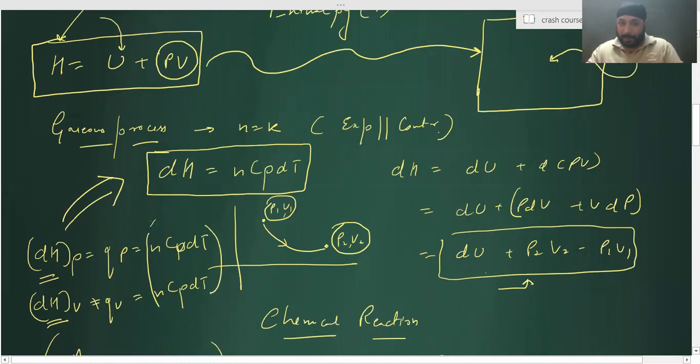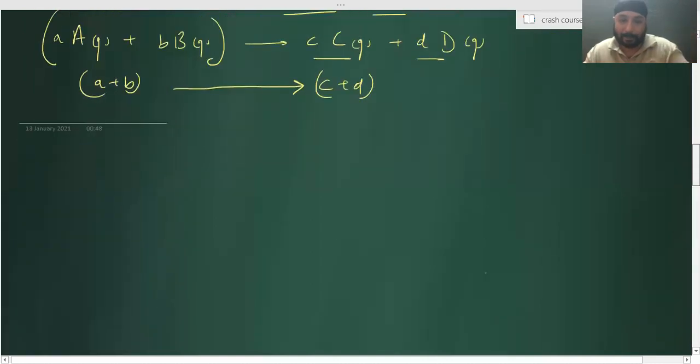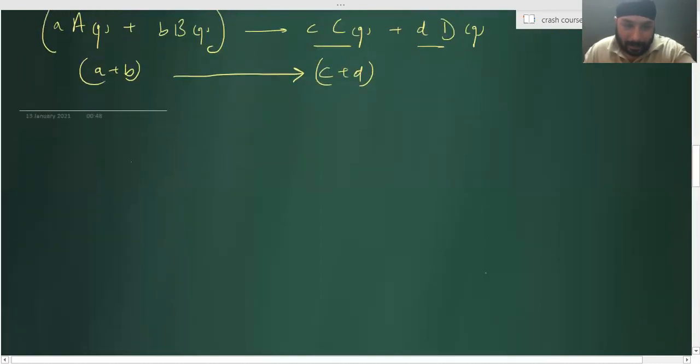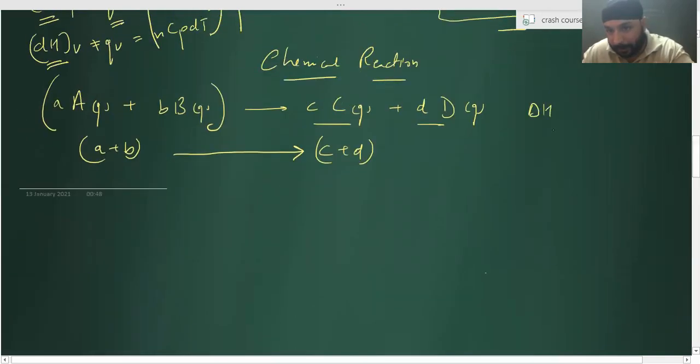Delta H is always equal to n Cp dT and is equal to Qp. Any issue in that? No, sir. Very good. Now come to a chemical reaction. In a chemical reaction, delta H at constant pressure is equal to Qp, that is heat change at constant pressure. And delta H at constant volume is equal to Qv. You got that?